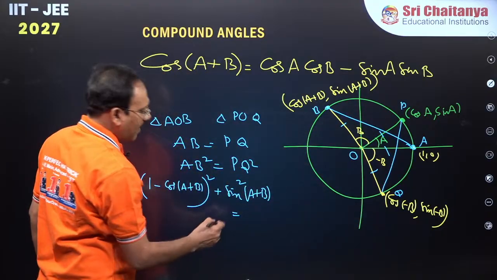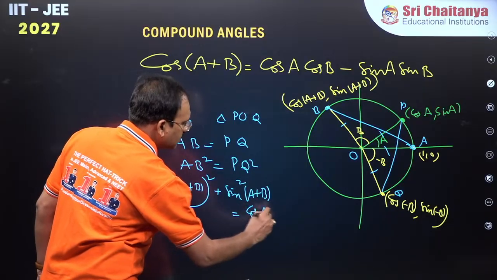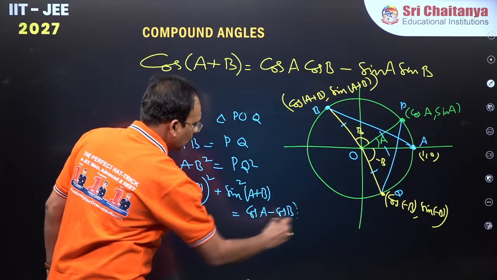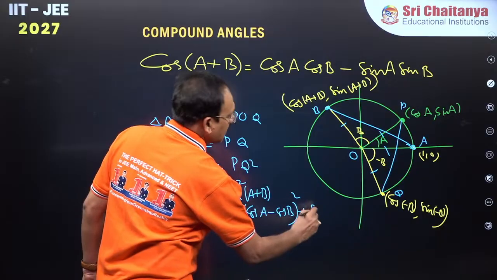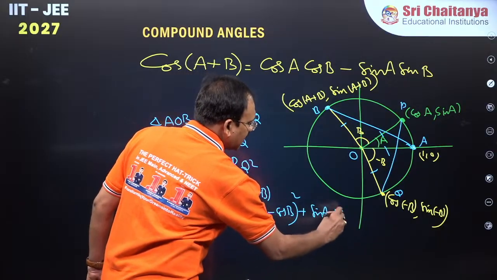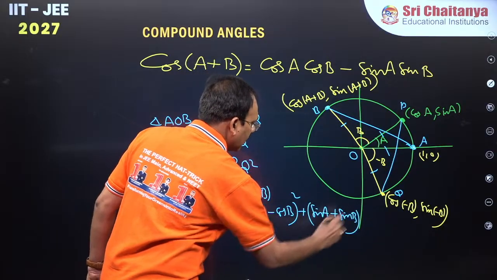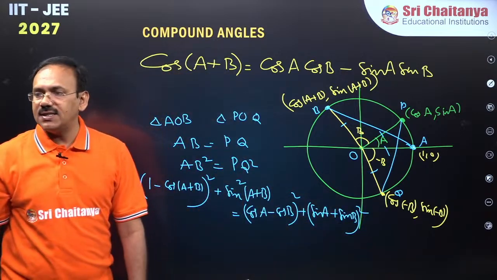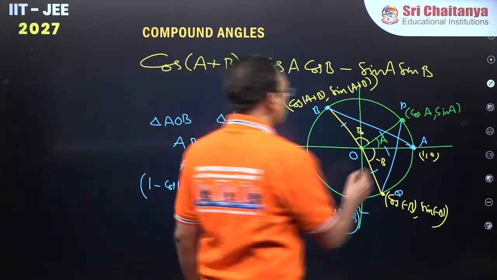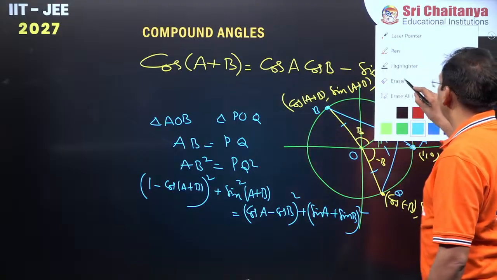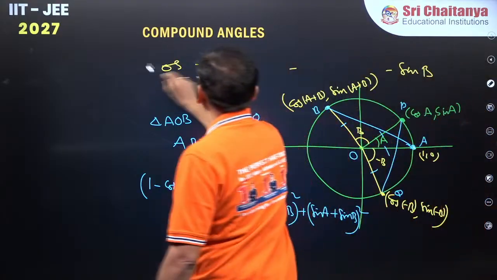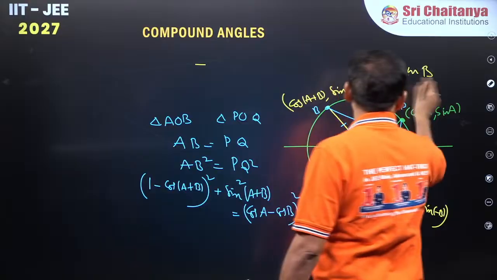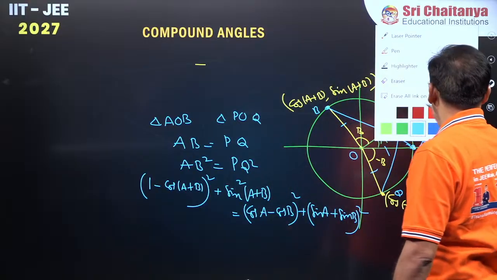Cos A minus cos B whole square, plus sin A plus sin B whole square. Now you just expand this, guys. You are going to get the result now. We got the result almost.